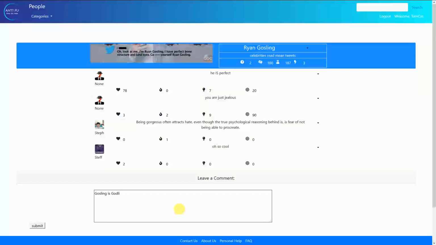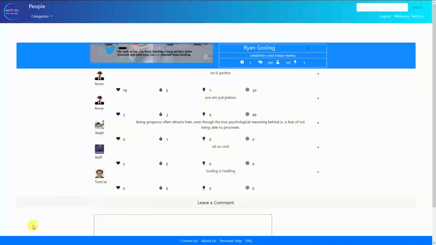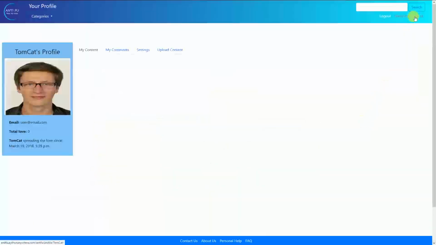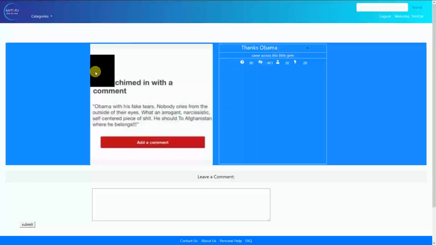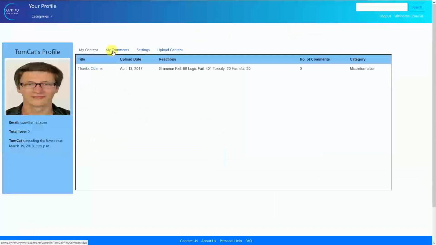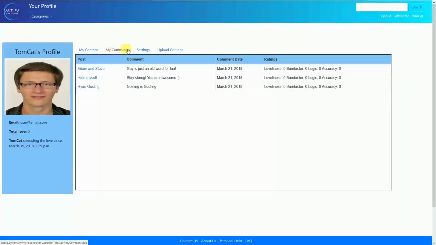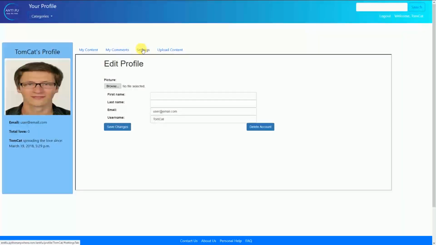Now we want to check our content and reactions to it. We click on the welcome link to access our profile page where we can see our details. In the My Content tab, we can see posts that we made, reactions to them, and comments. Clicking on one will redirect us to the post. From our profile, we can also view a list of comments we have made on posts, change some of our profile settings, and also upload new content.